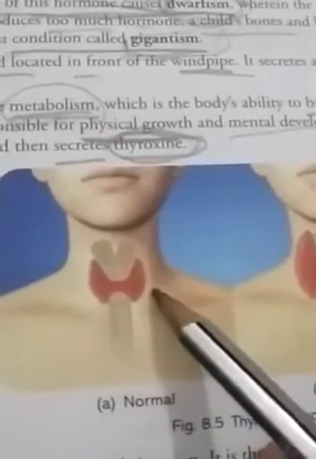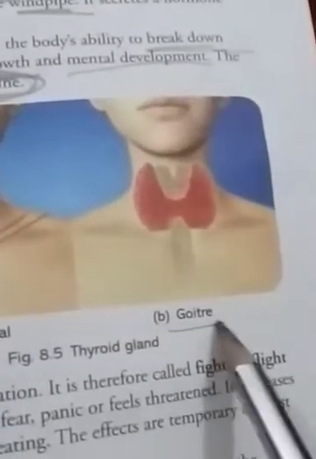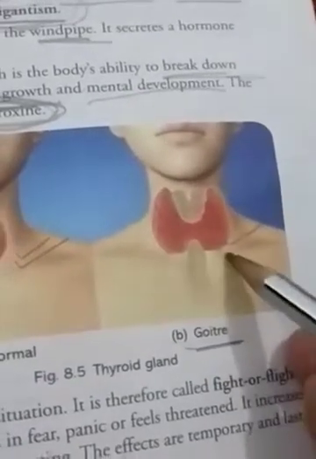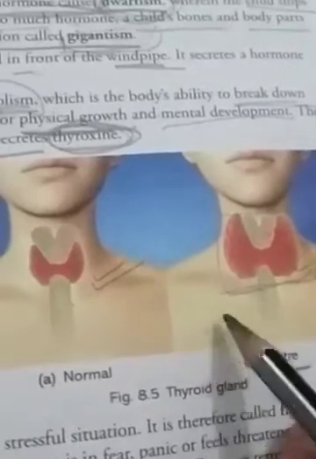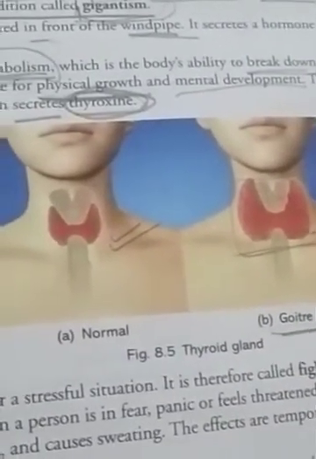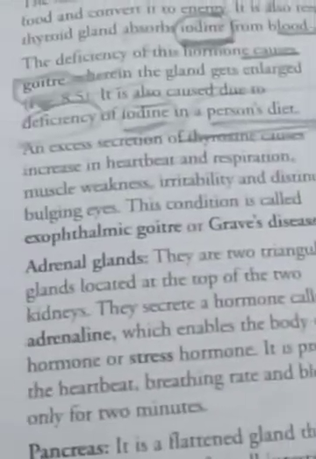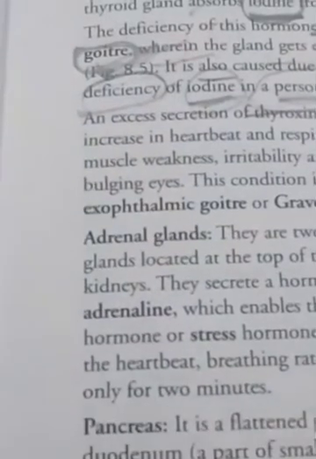Here you see a normal gland, and with the disease of goiter, the gland size you can see has become enlarged, and this may appear from outside of our body as a swelling on the neck region. Swelling on the neck region. Now we read another gland.